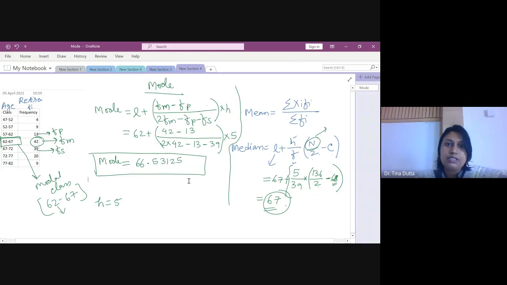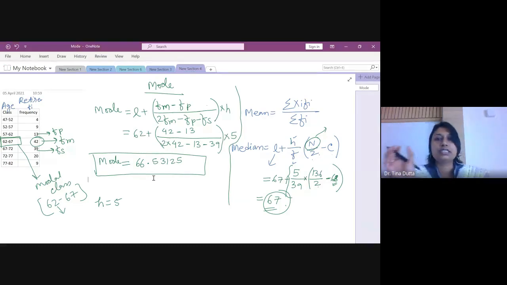The age at which the people are entering the retirement home, right? So 66, that means the most frequent age is 66. Or you can say that the most frequent age group at which the people are entering the retirement home is 62 to 67. Generally after retirement, people retire at 60, and so this is the most frequent age group, 62 to 67, at which people are entering the retirement home. All right, so this is the meaning of this.